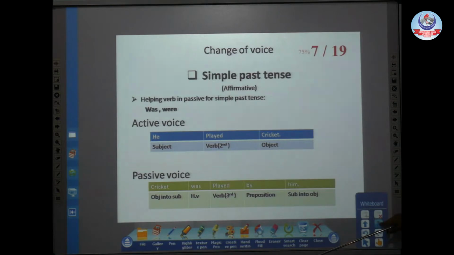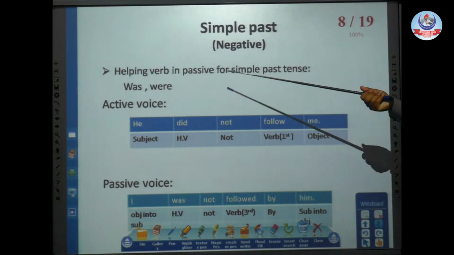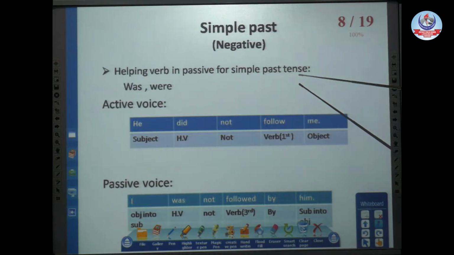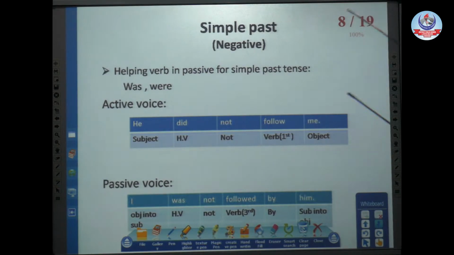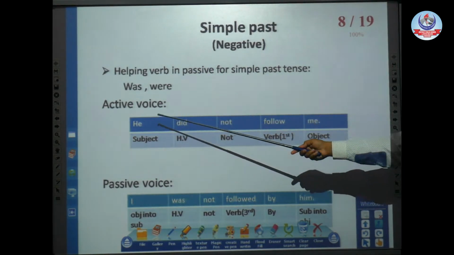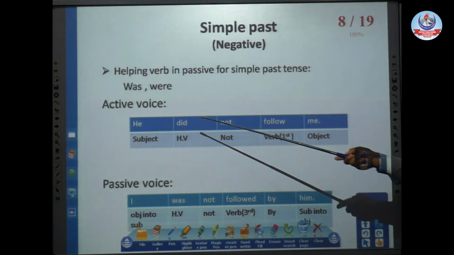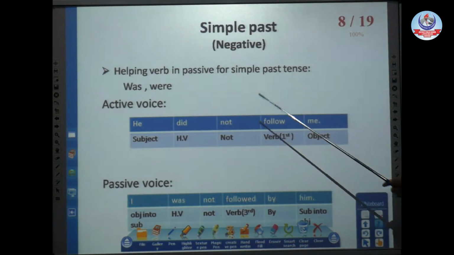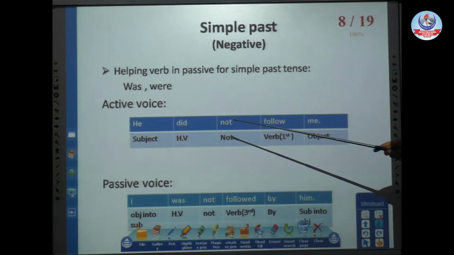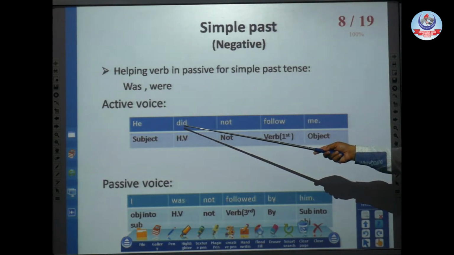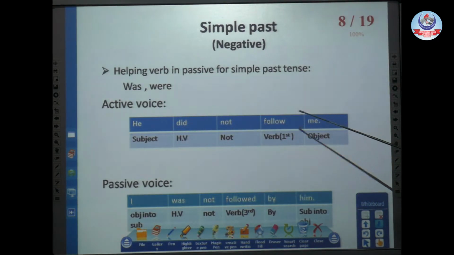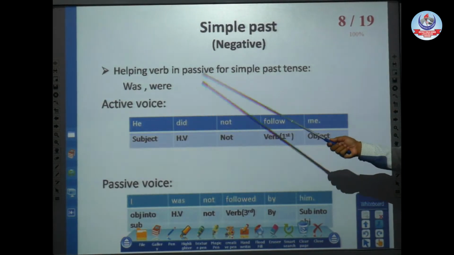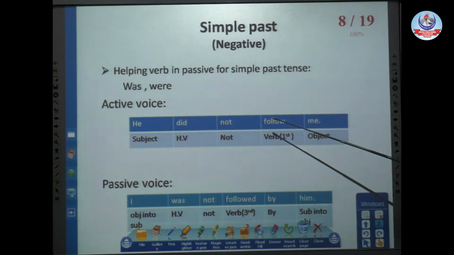Now let's move towards the same simple past in negative. Again the helping verb will be the same, was or were. For negative it is not going to be changed, it will remain the same. Active voice in negative: he did not follow me. Now here you will see that I am adding the first form of verb. Why? Because we have already added the second form in the shape of the helping verb. Did is basically the second form of do, so it is our helping verb in simple past for negative. He did not follow me.